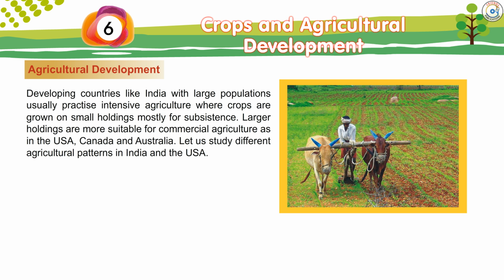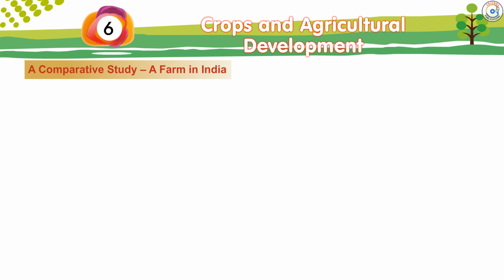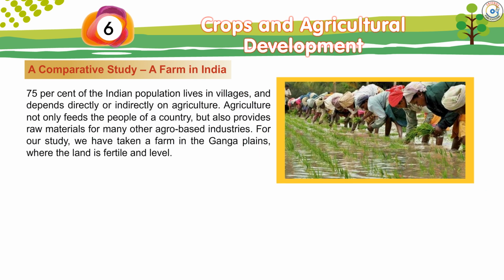Let us study different agricultural patterns in India and the USA. A comparative study, a farm in India. 75% of Indian population lives in villages and depends directly or indirectly on agriculture. Agriculture not only feeds the people of a country but also provides raw materials for many other agro-based industries.